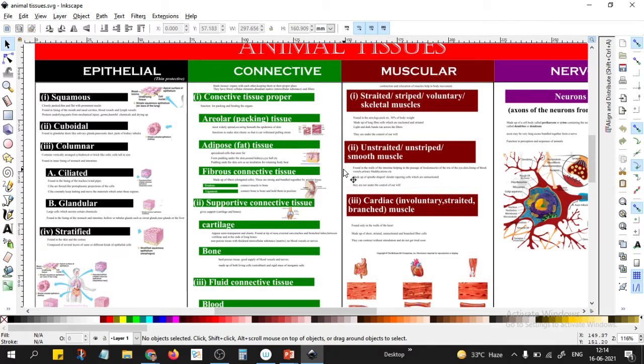Osteoporosis is a very common problem these days, particularly in females, where there is a calcium deficiency. Pores are there and the bones become very brittle.